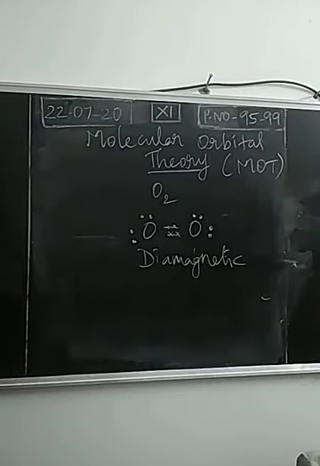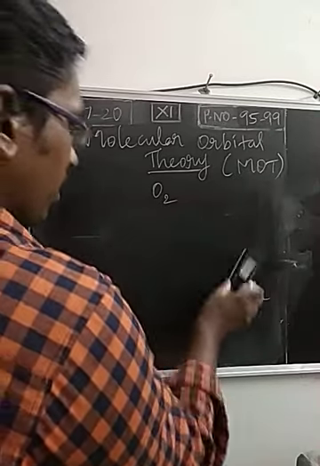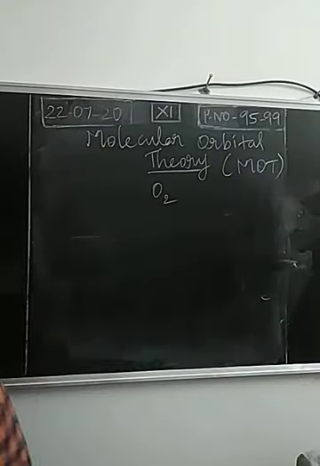Based on valence bond theory and Lewis theory, we assume that the oxygen molecule is diamagnetic in nature, but practically oxygen is a paramagnetic substance. This is the major drawback of valence bond theory and Lewis theory: the magnetic property is not properly explained.